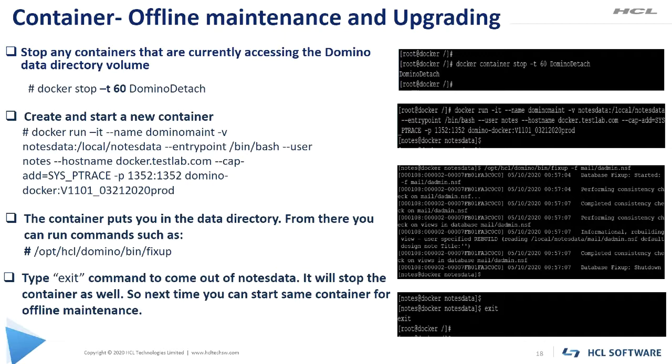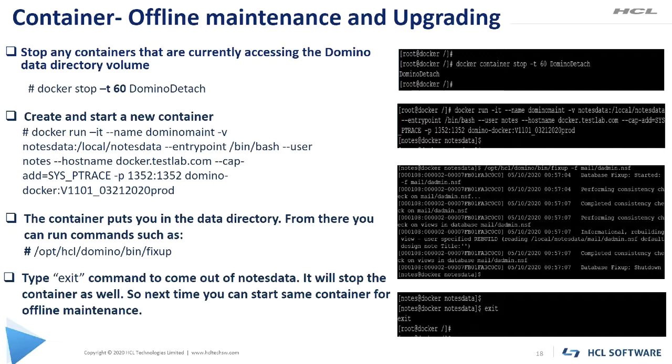When stopping the container using the Docker command, we use docker stop -t, then the number given in seconds, and then the container name. Here we use -t to specify time in seconds. The reason behind using the -t switch is that by default Docker waits for 10 seconds to stop an application.